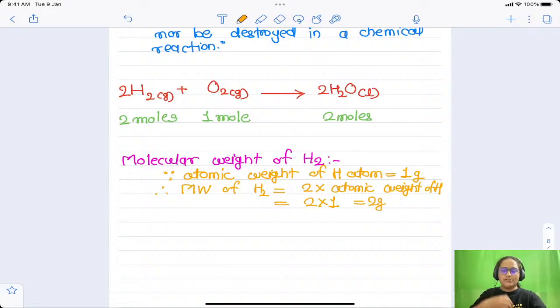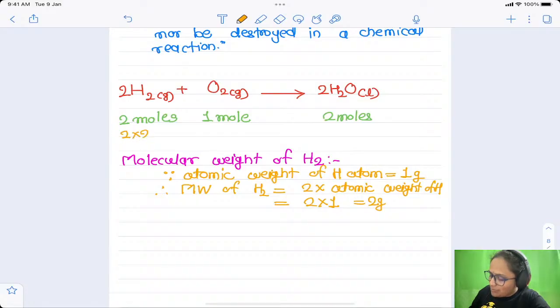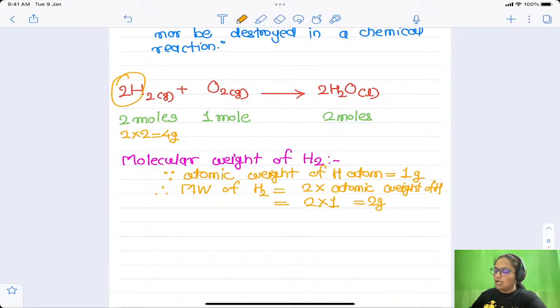But how many H2 molecules have we used here? 2, right? Therefore for 2 moles the weight will be equal to 2 multiplied by 2, equal to 4 grams, right? Do you understand why we multiplied here by 2? Because how many molecules are required for the reaction? 2, double. So I have written double.